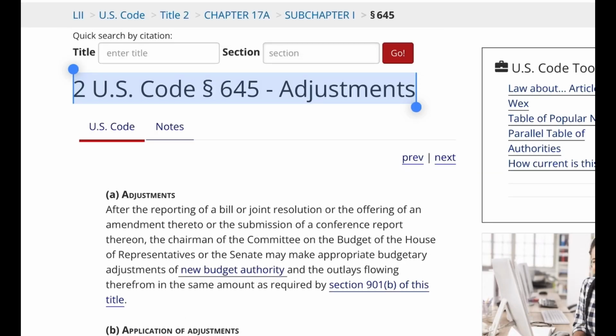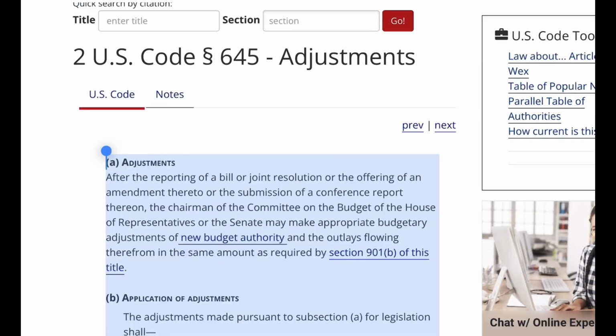2 U.S. Code § 645, Adjustments. A. Adjustments after the reporting of a bill or joint resolution or the offering of an amendment thereto or the submission of a conference report thereon, the chairman of the Committee on the Budget of the House of Representatives or the Senate may make appropriate budgetary adjustments of new budget authority and the outlays flowing therefrom in the same amount as required by Section 901(b) of this title.